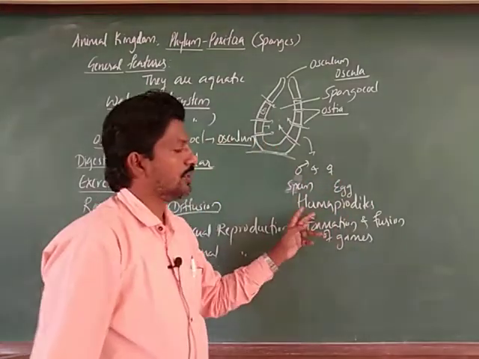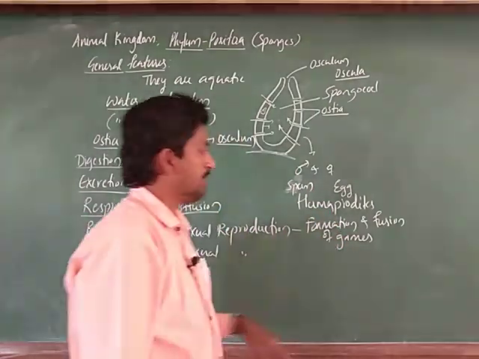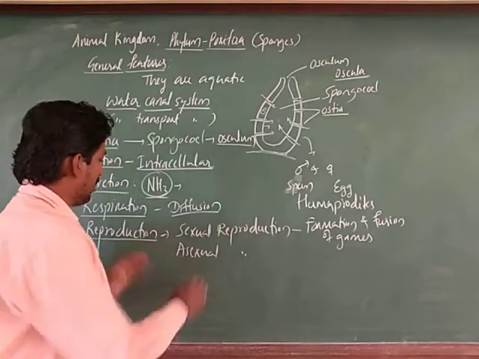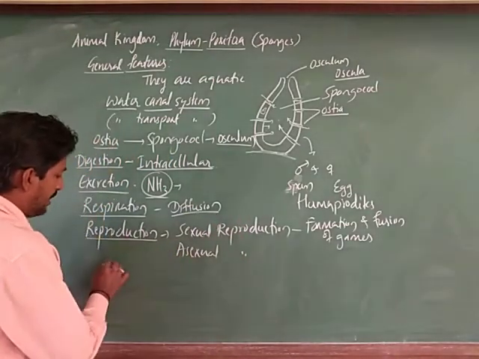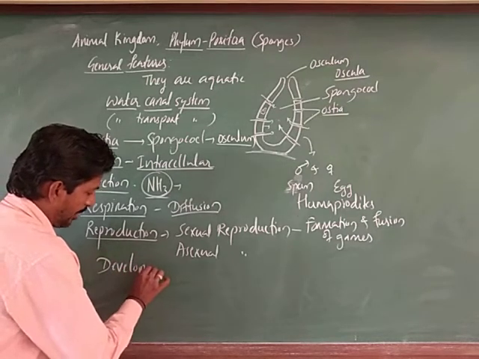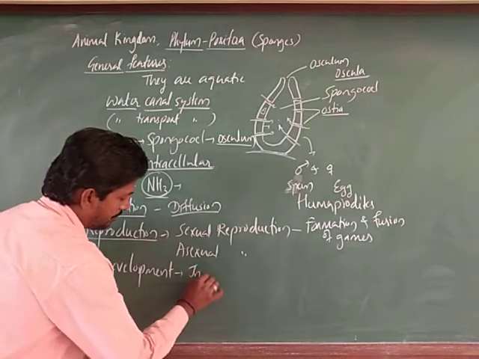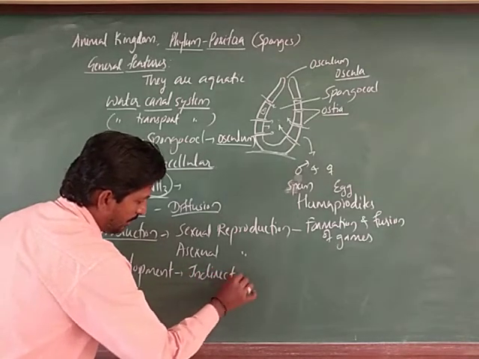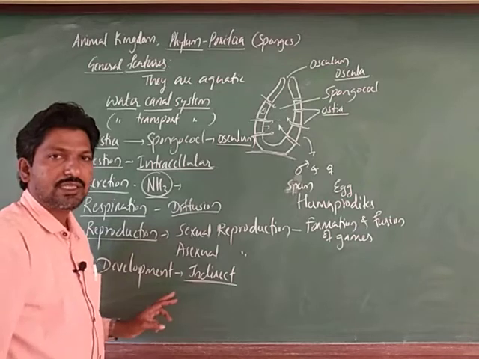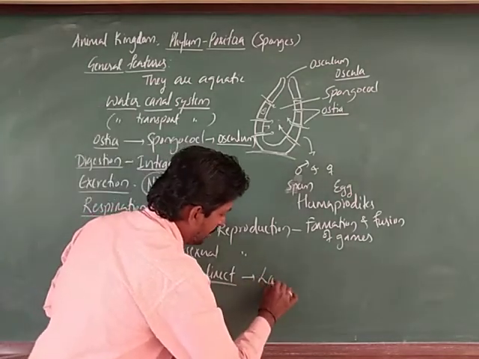When these gametes unite they form a zygote, and further development takes place. Development is said to be indirect. Development is not direct here. Indirect means there is a presence of a larval stage.